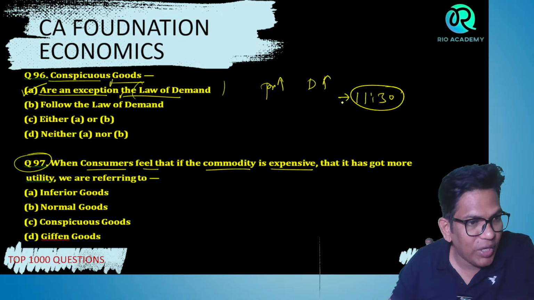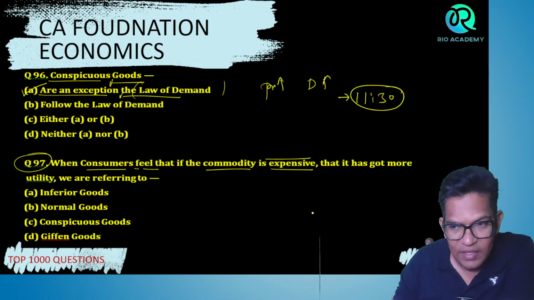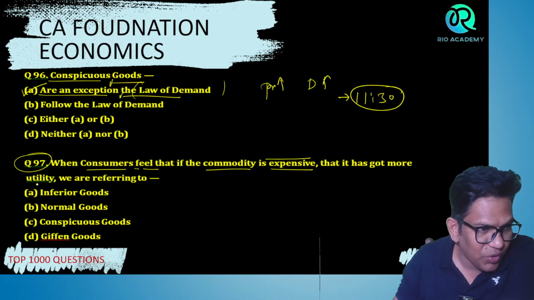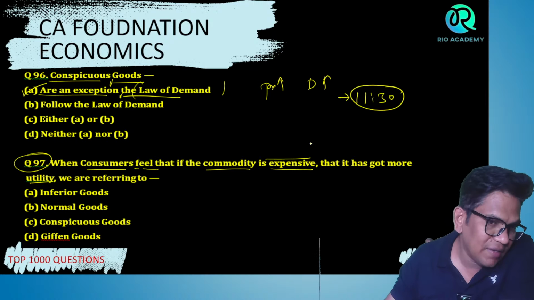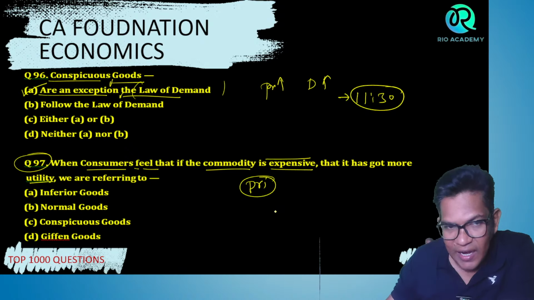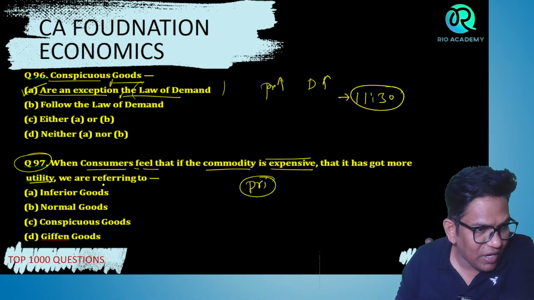When the consumer feels that if the commodity is expensive, it has got more utility, what are we referring to? See, when the price of the product is high and the consumer feels that it gives maximum satisfaction, what are we referring to here?